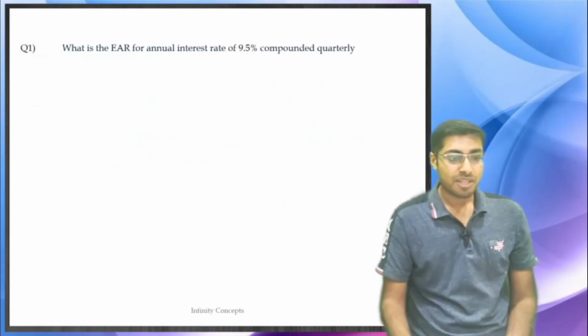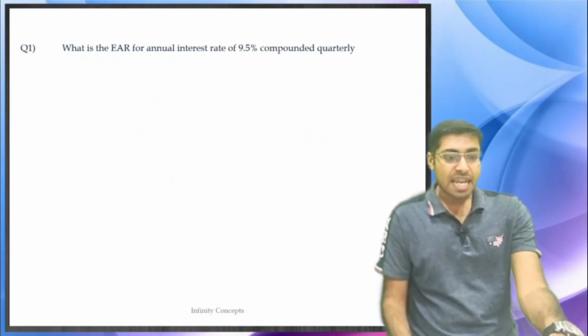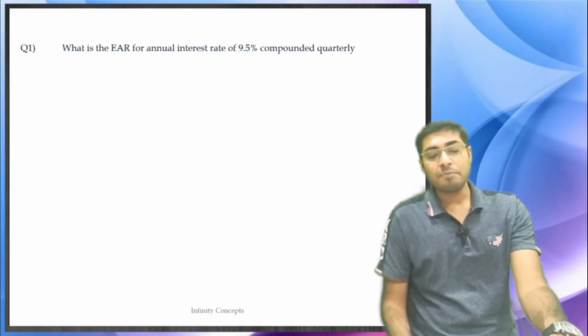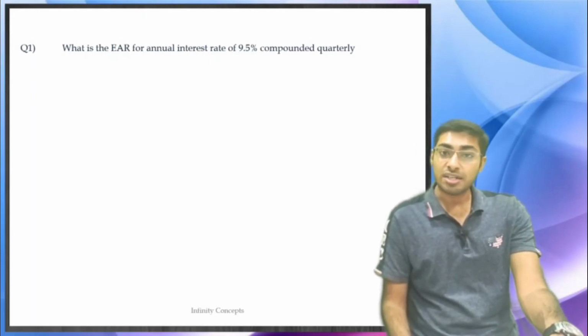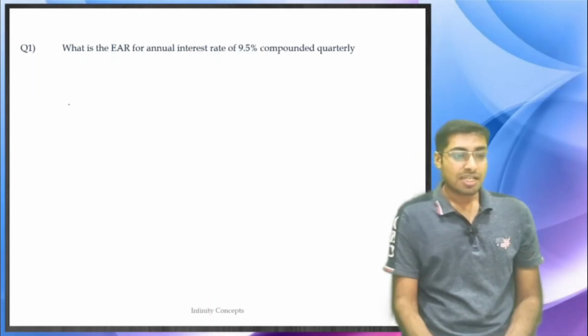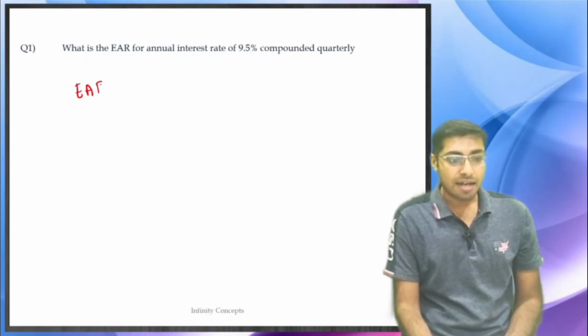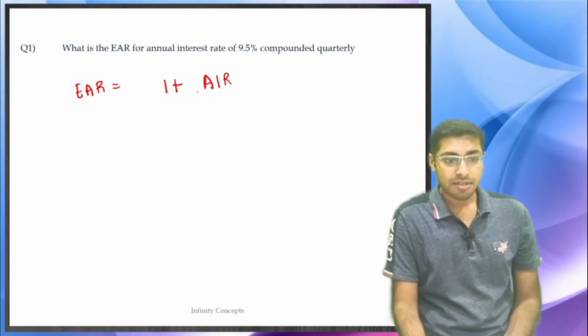What is the EAR for an annual interest rate of 9.5% compounded quarterly? So what is the question? They are asking what is the EAR for an annual interest rate which is compounded quarterly.